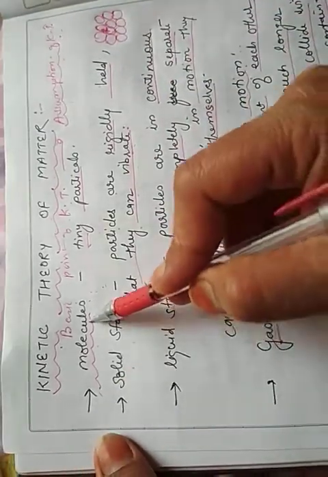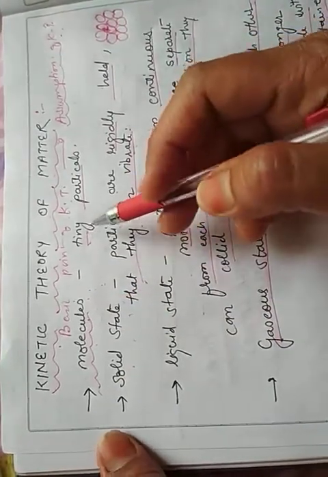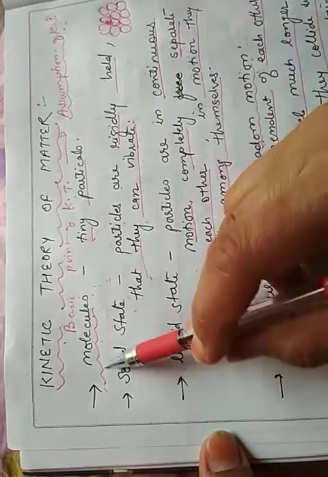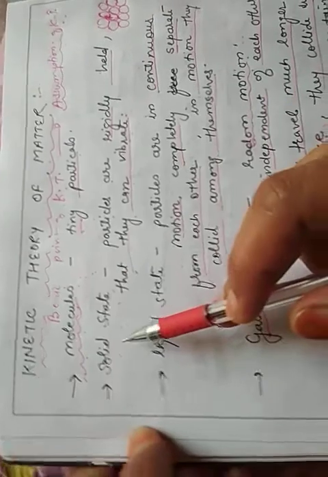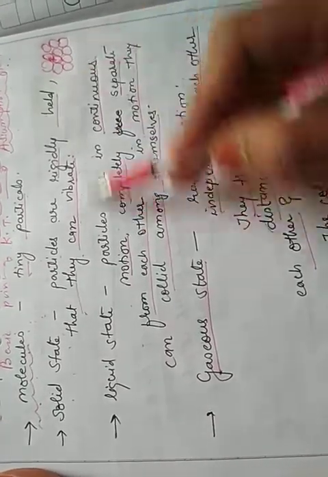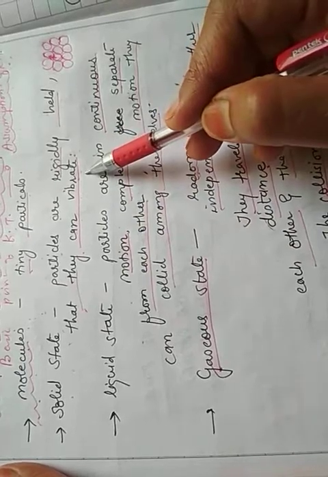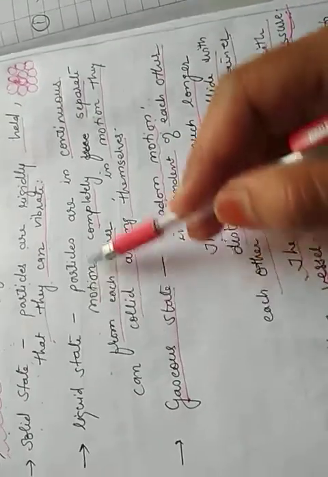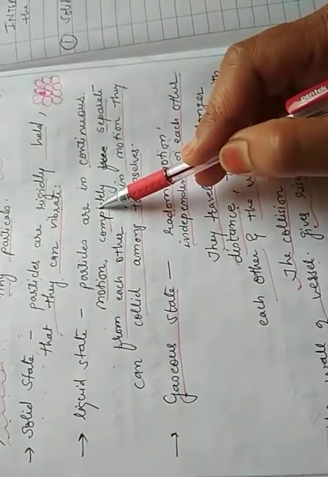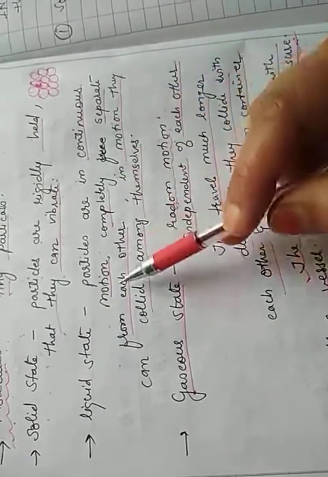The first point is that all matter is made up of tiny particles called molecules. In the solid state, particles are rigidly, tightly held together. They can only vibrate a little. In the liquid state, as the intermolecular force of attraction is weaker than in the solid state, the particles are in continuous motion.